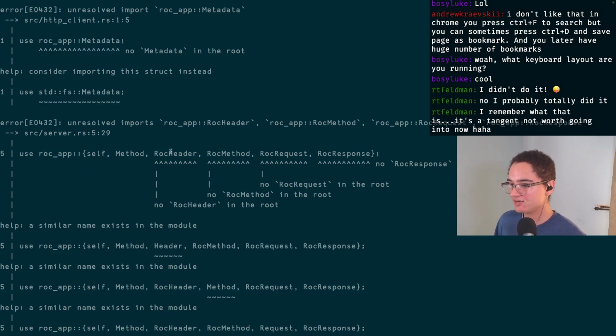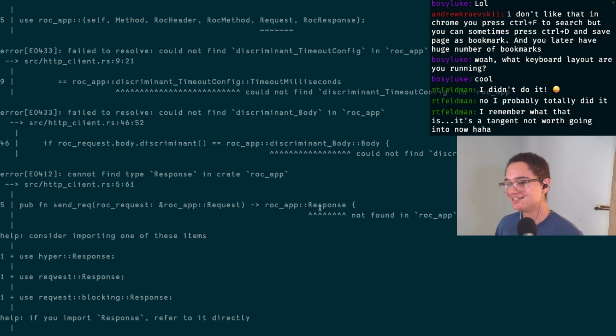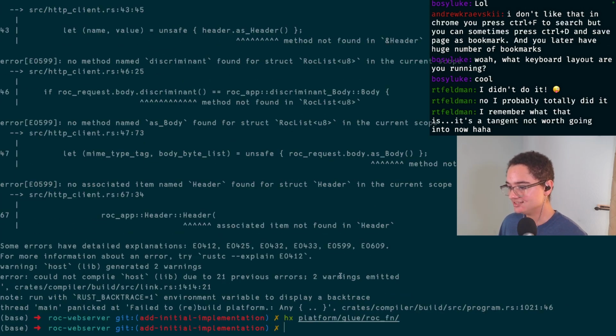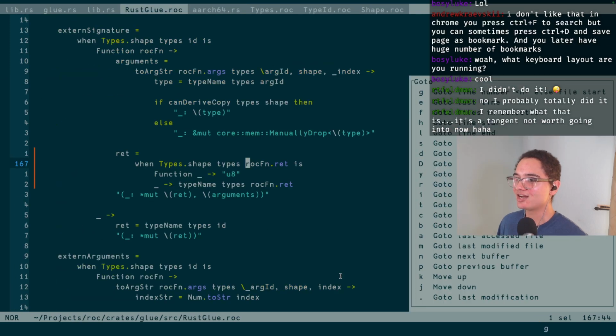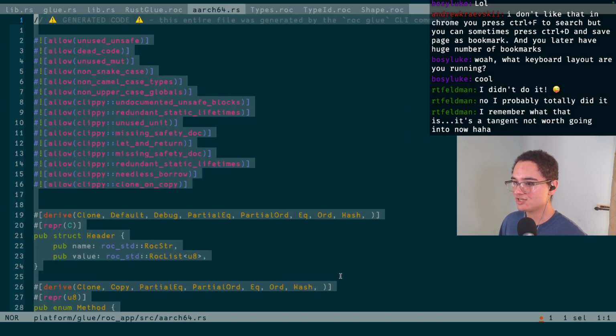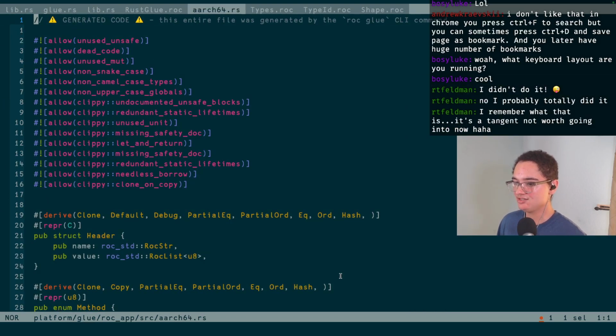Okay, Roc app is apparently not exposing a bunch of things that it should, is the root problem we're seeing right now, though. Interestingly enough, it exposes method. Just not all the other things that it's supposed to expose. That's really funny that we got one out of 5 exposed correctly. Let's just real quick see if there's something obviously wrong here that's doing that. And if not, so we have all of these, they're all just directly re-exporting, and they all re-export everything verbatim. I'm on ARch64, so if we come in here, everything in here should be exported.